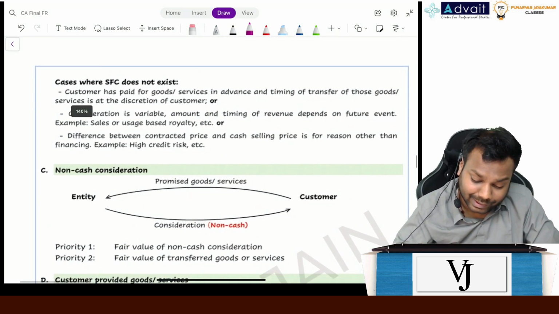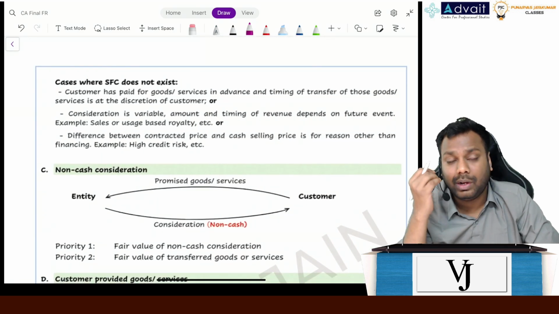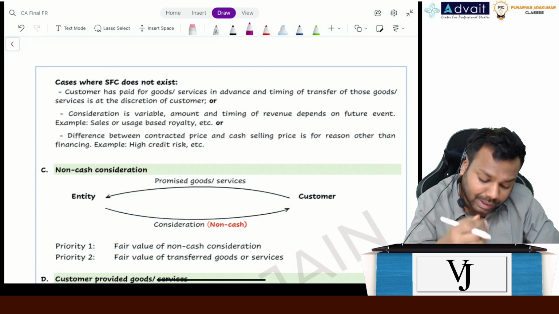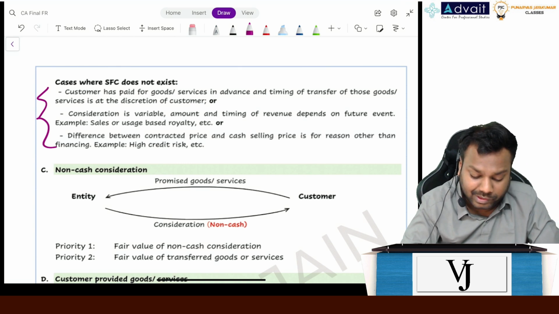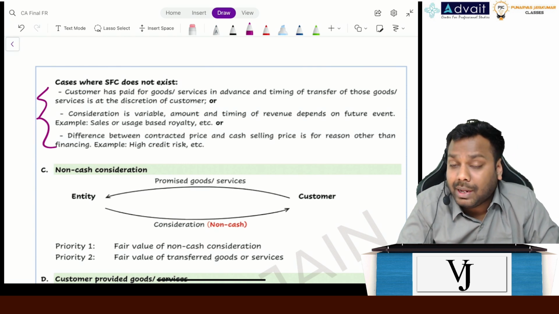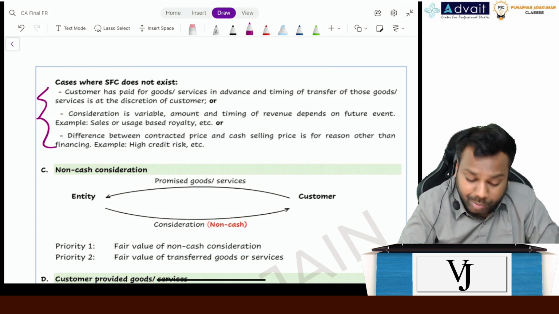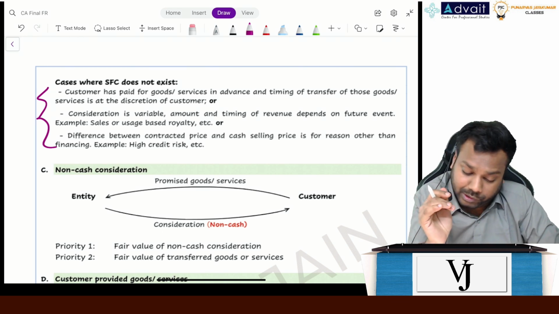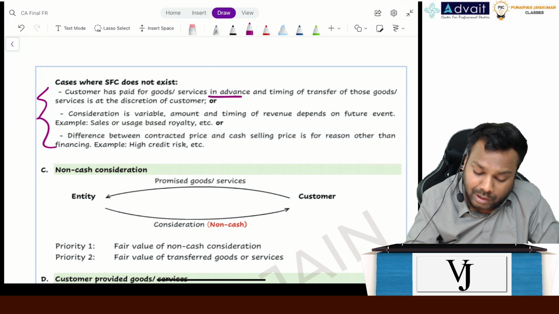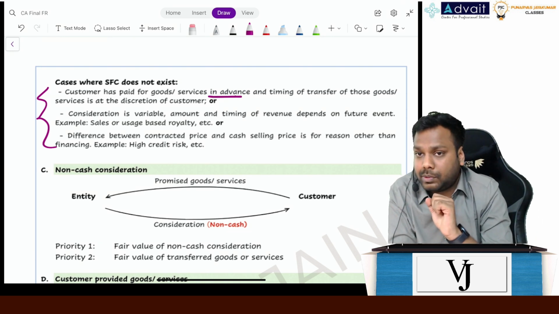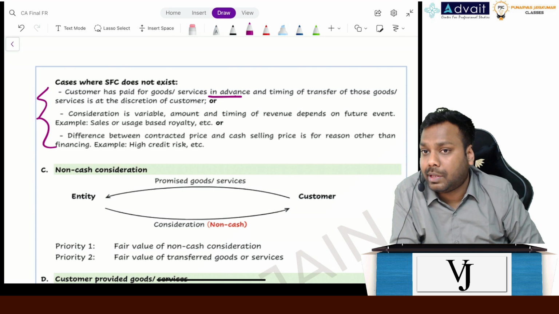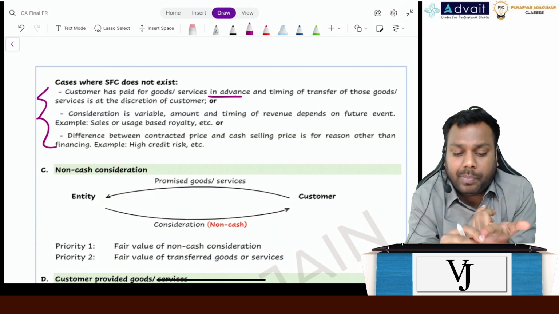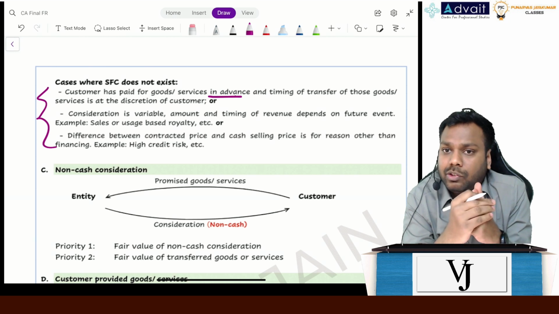there are certain cases wherein it will appear as if it is a case of significant financing component, but these 3 cases are specifically not a case of significant financing component. Now, what has happened? Customer has paid for the goods in advance, but has not collected the goods. Customer has paid, but not collected. Now you will see, oh sir, customer has paid, but not collected. There is a timing gap. There should be a SFC.